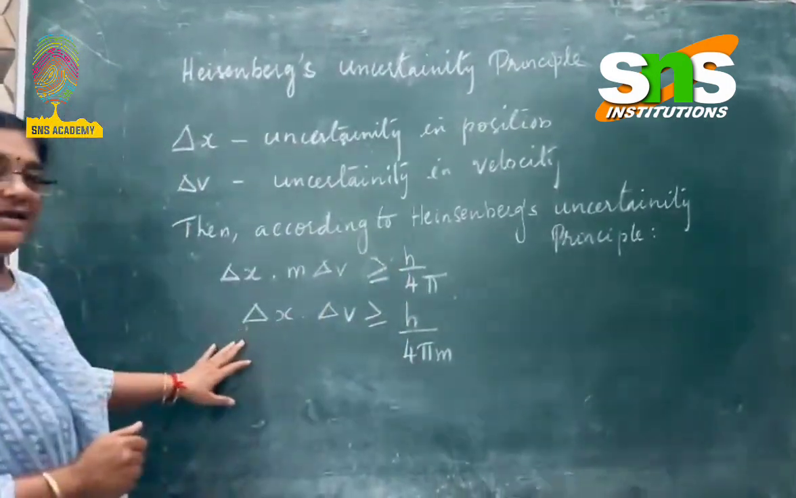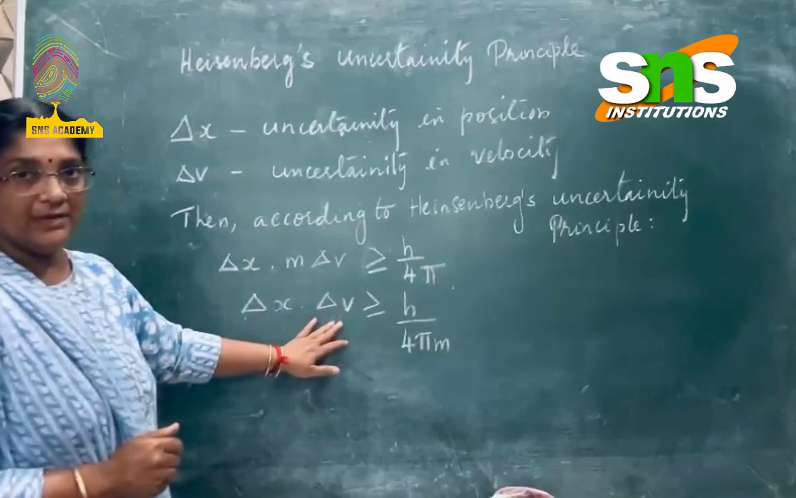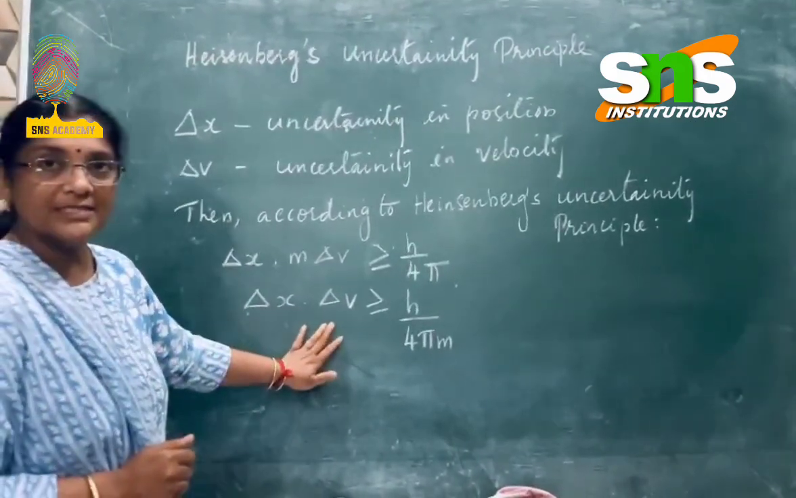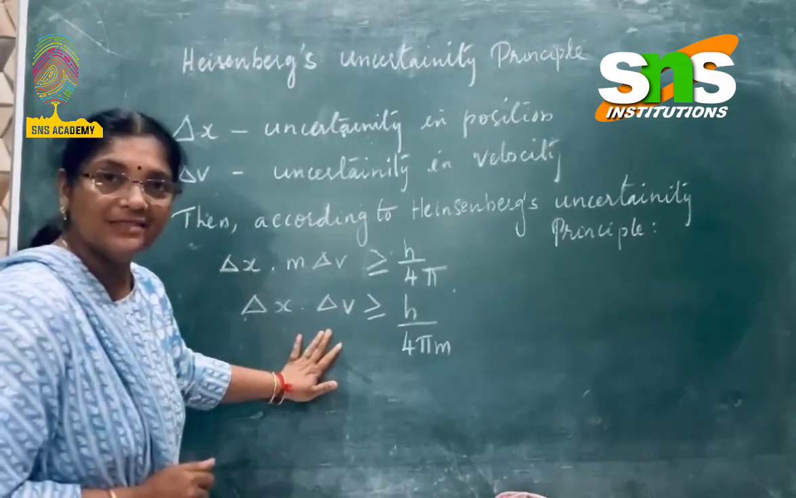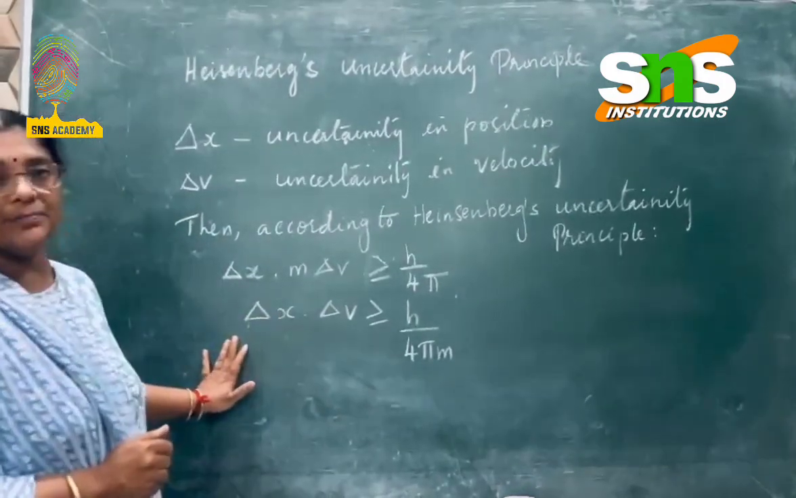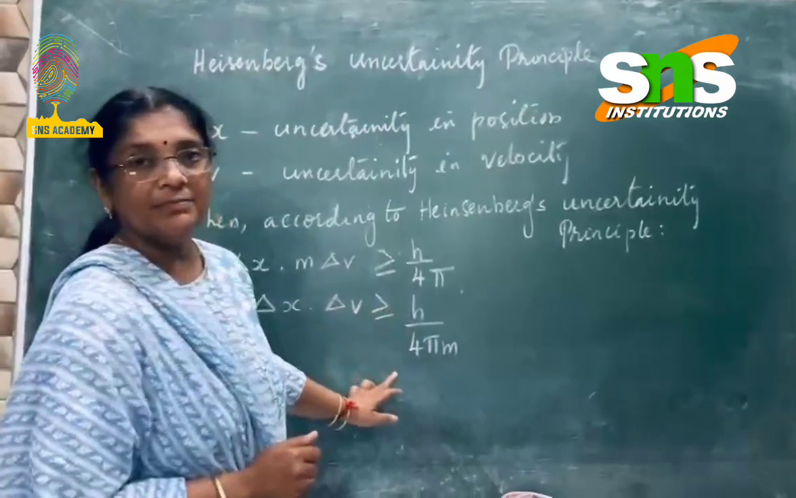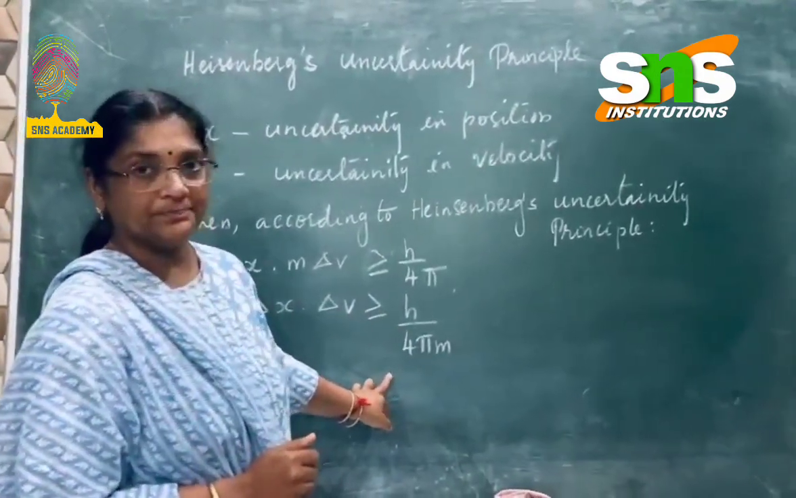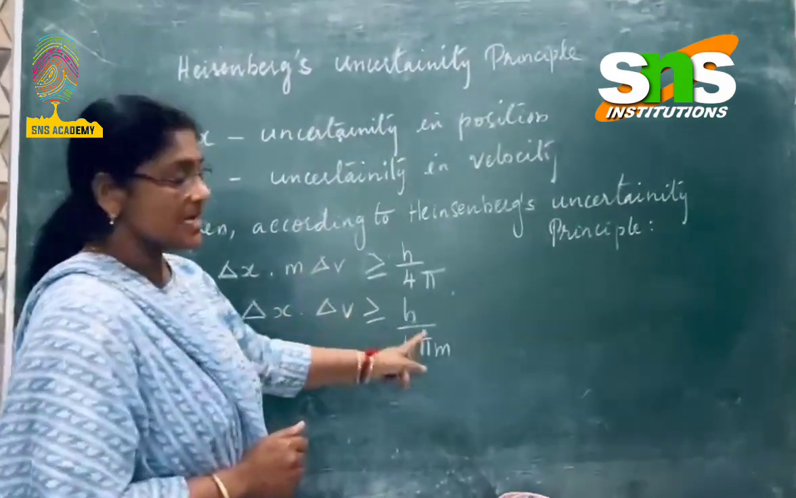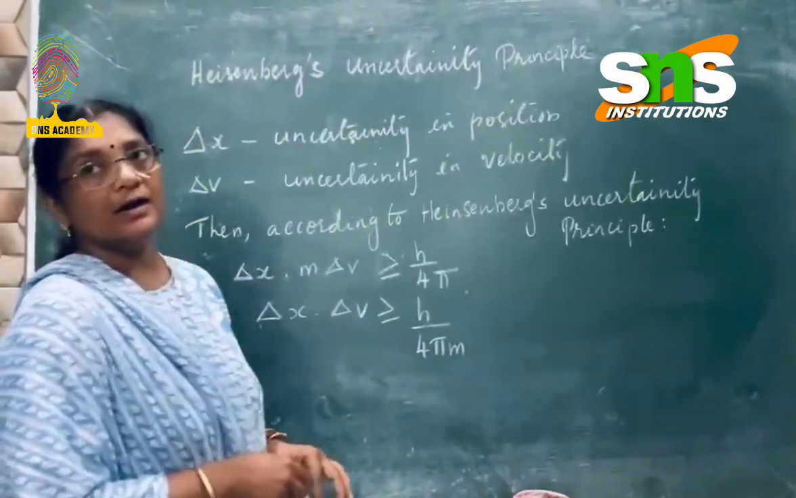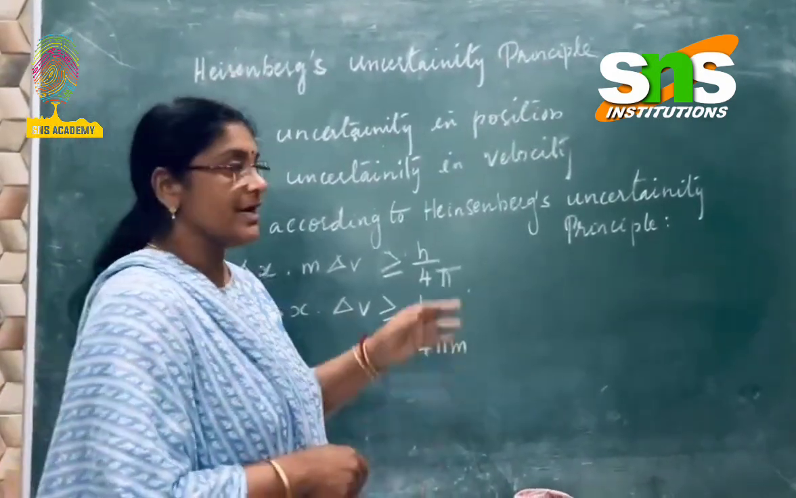Or we can say delta x into delta v, that is the uncertainty in the position and the uncertainty in the velocity, if we find the product of it, will be greater than or equal to h divided by 4 pi into m, as m is taken here because it's a constant. So now let us analyze some of the numericals related to the concept.